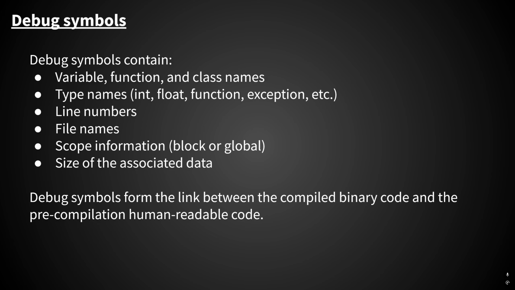And so that's why debug symbols are necessary. They contain this information that forms a bridge between the compiled binary code that the processor will run and the human readable source code by storing a lot of information about the code before it was compiled.